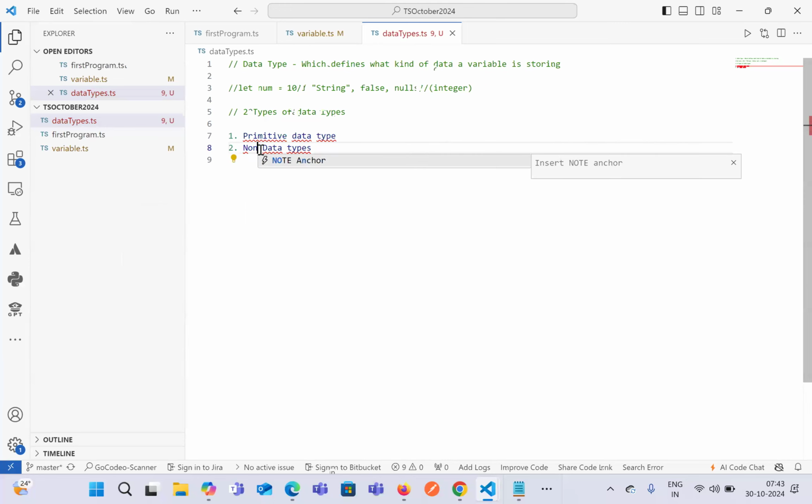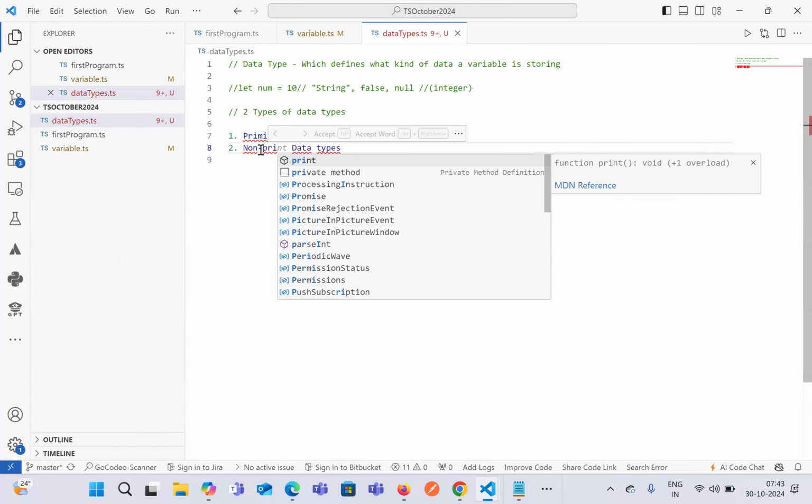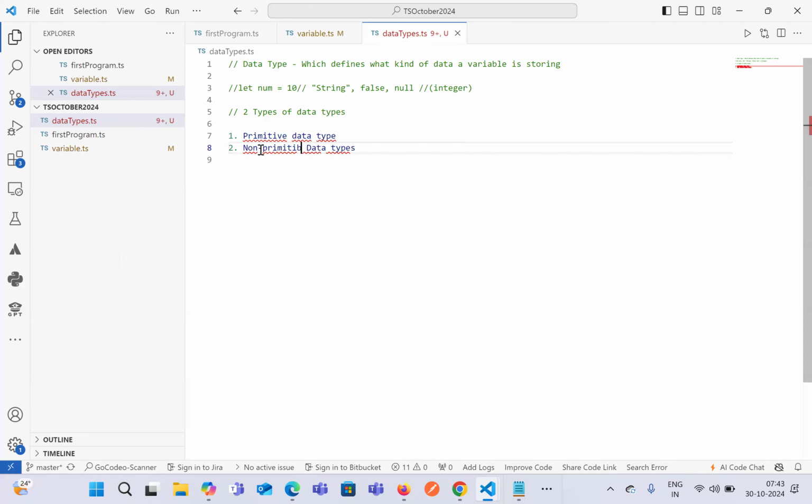So let's say non-primitive data type. In today's session, we'll discuss the primitive data type. As we progress in our session, we'll discuss the non-primitive data type as well.